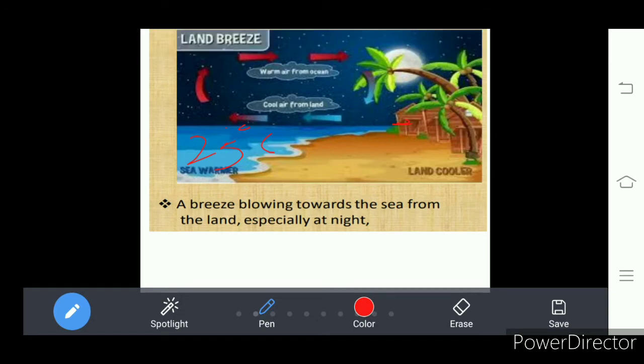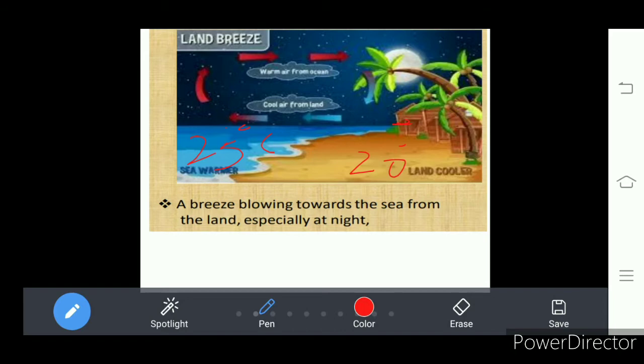Land releases and absorbs heat very quickly. So heat is released very fast from the land. For example, here 20 degrees centigrade is recorded. So where do we find high temperature? On the ocean part, right? It is night time and the water body releases heat very slowly, so a higher temperature is recorded there.